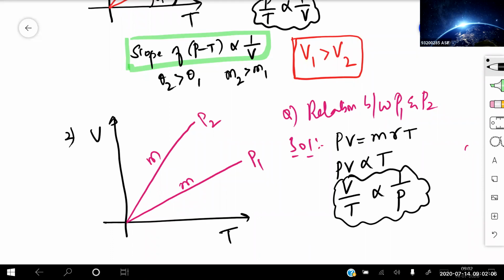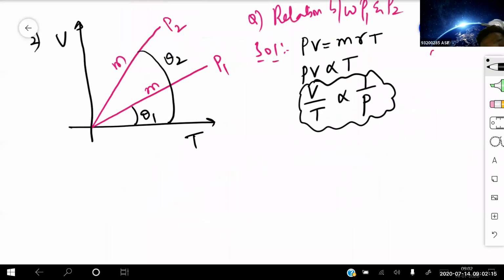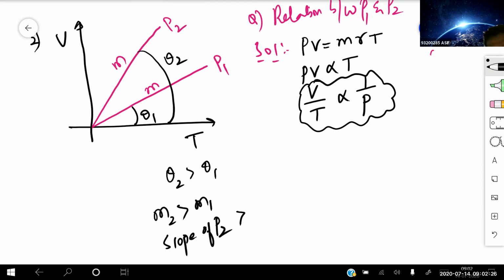That means if this is the slope of theta 1 and this one is the slope of theta 2, which is greater right now? Theta 2 is greater than theta 1, that is, M2 is greater than M1. That means the slope of P2 is greater than the slope of P1. V by T is nothing but the slope only. So the slope is inversely proportional to P.